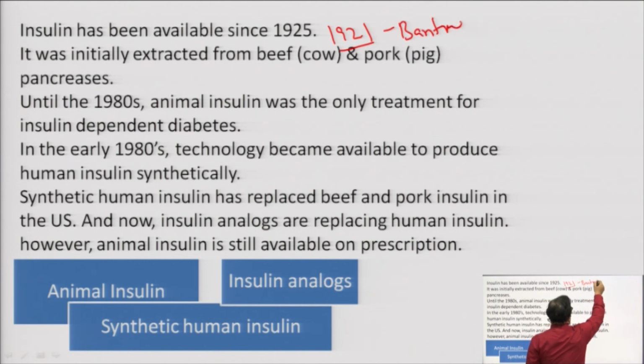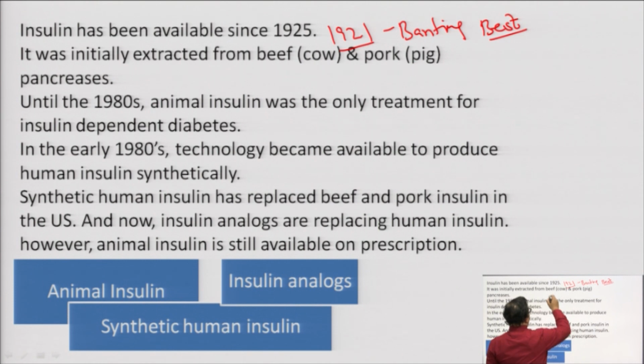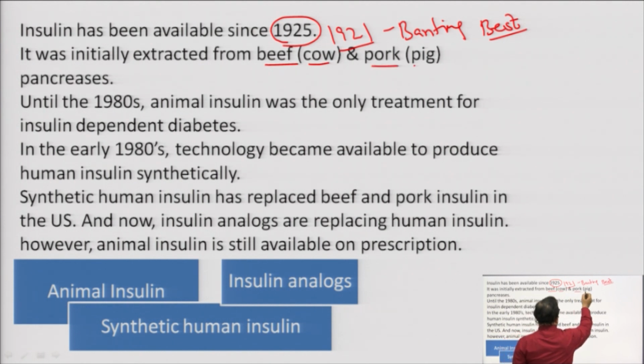Banting, you must have heard this name, Banting and Best. They discovered insulin in 1921, and insulin for clinical use has been available since 1925. Initially, it was extracted from beef (cow) and pork (pig).